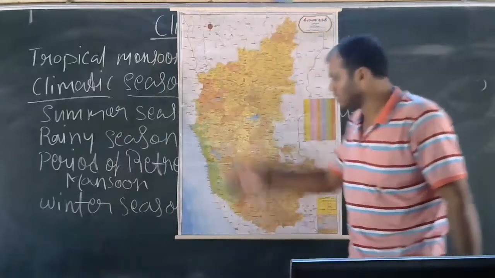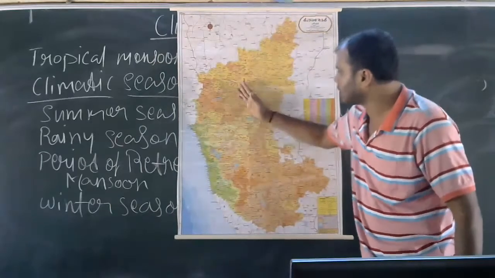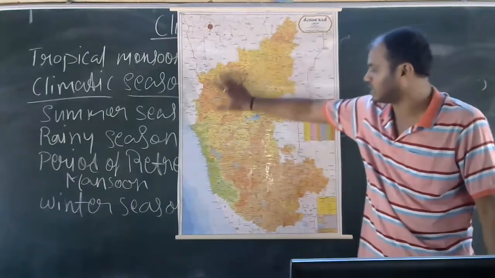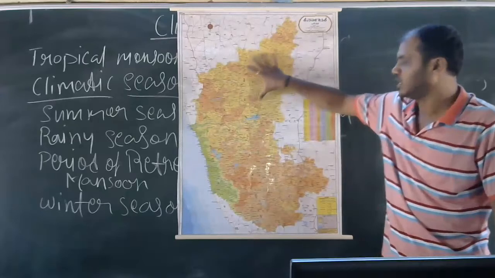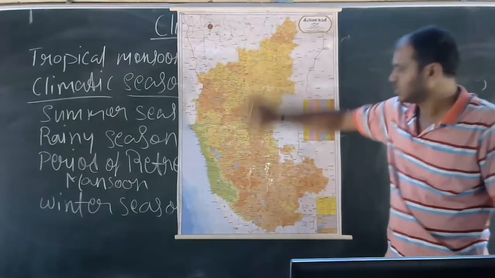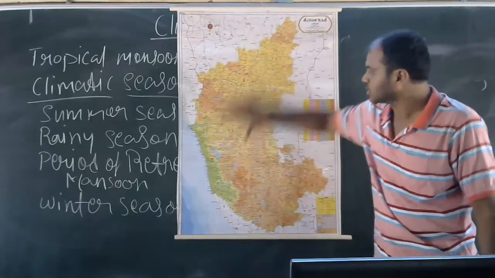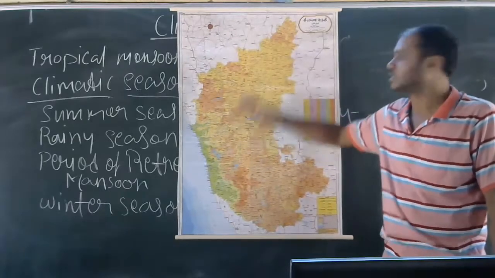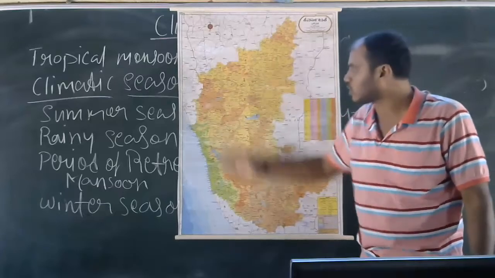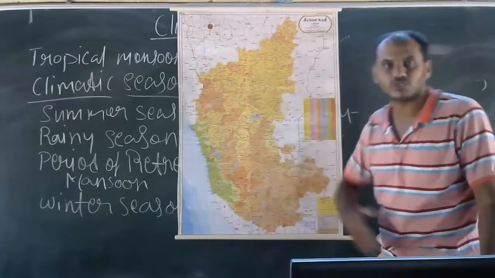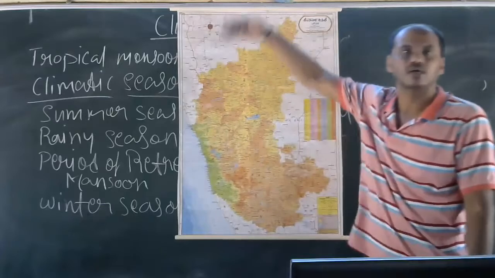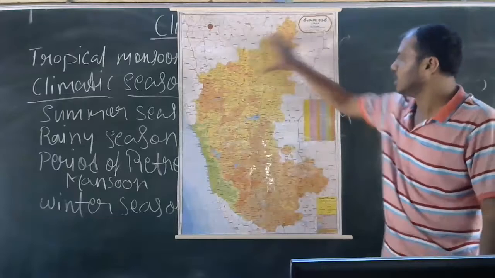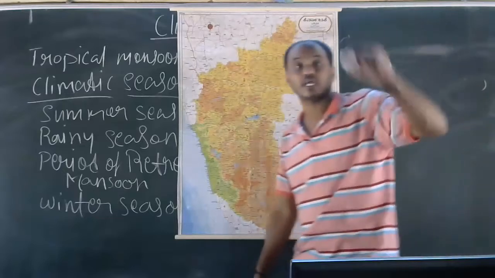So we receive heavy rainfall in the coastal and Malnad region. The other area is called the rain shadow area. Understood? This is the coastal region, this is the Malnad region. Rain shadow area means all the winds and clouds are stopped there, so the clouds will not move further. This area receives less rainfall, so it is called the rain shadow area.